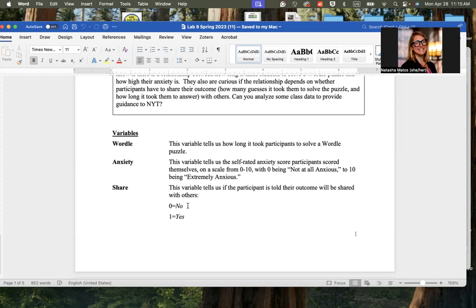So looking at these three variables, since we know we're trying to see if there's a relationship between the time it took and their anxiety, we also have this third variable, which is a categorical variable with really two options. So this should give us a hint that this is going to be what kind of analysis? Do you think it'll be a mediation or a moderation? It'll be a moderation because, again, this is a categorical variable.